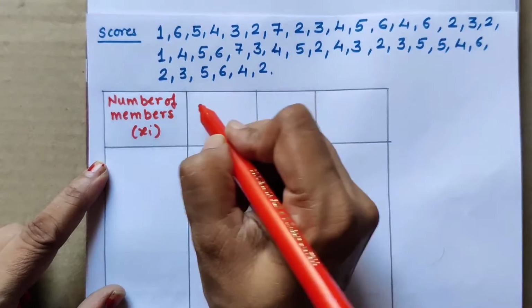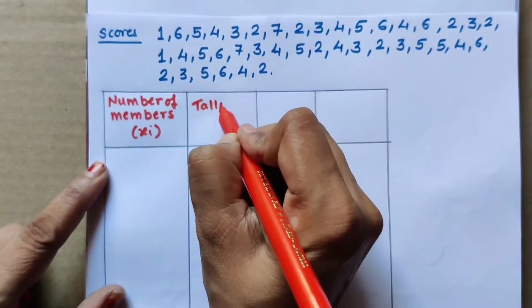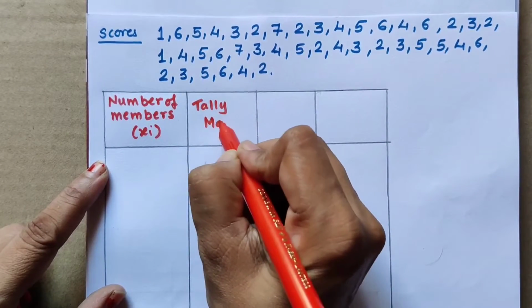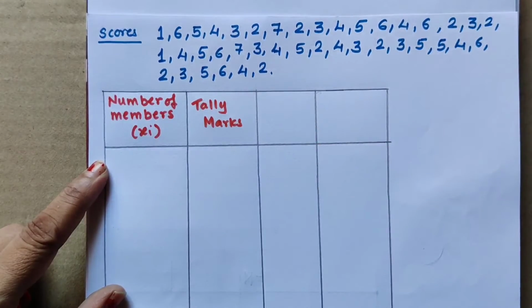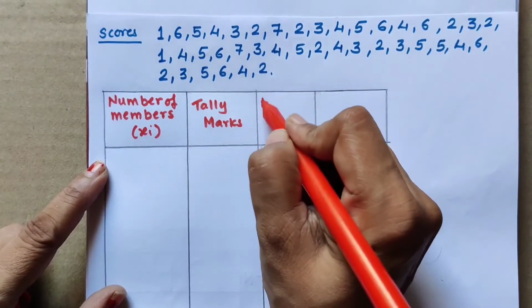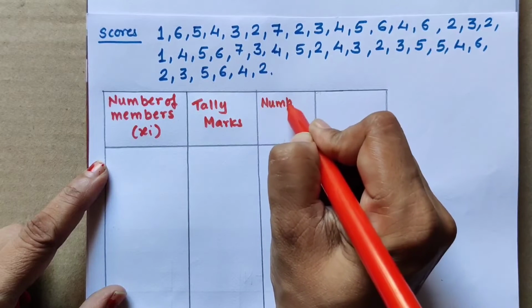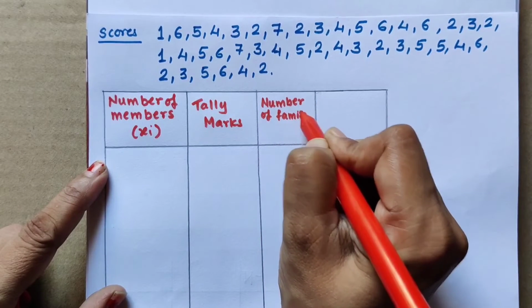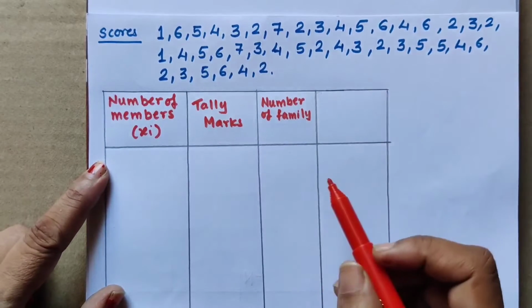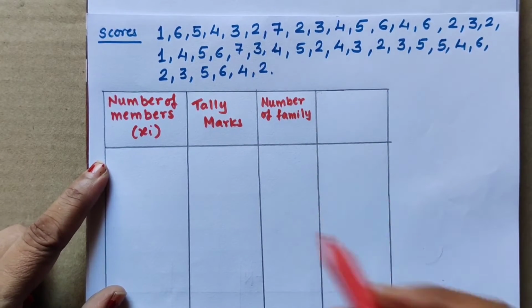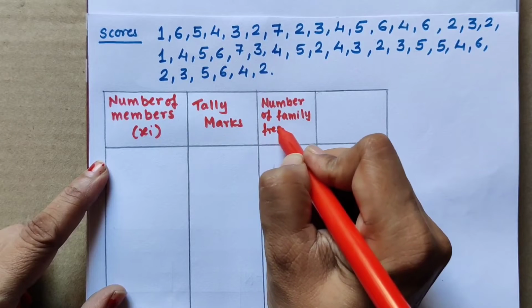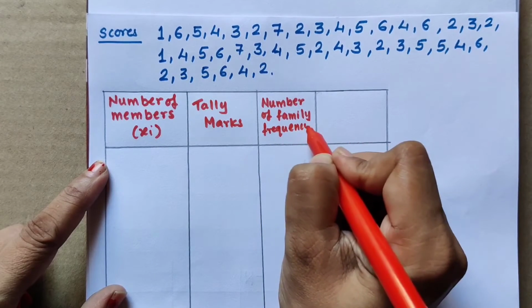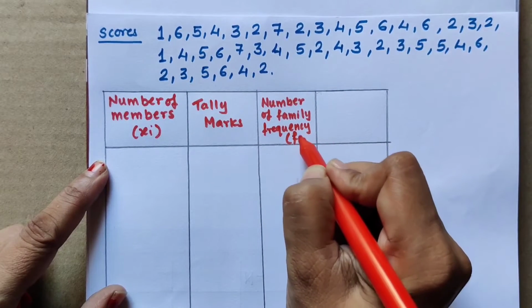Now the second column is always for tally marks. The third column is for the number of families, or if you can't find out what to write, you can directly write the frequency Fi.